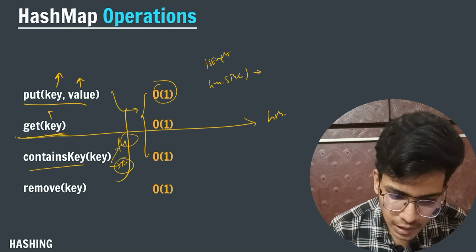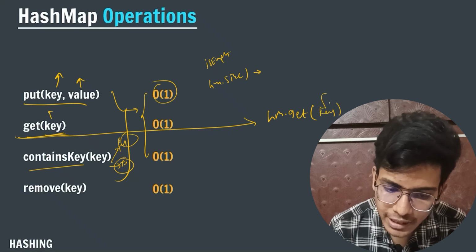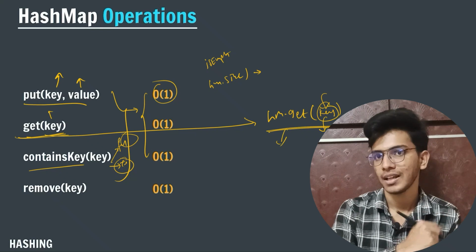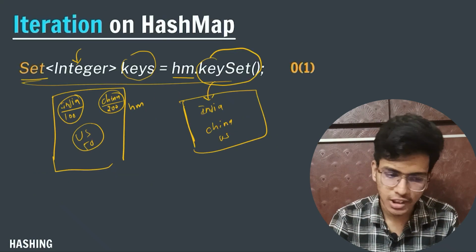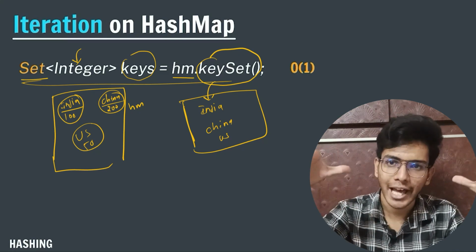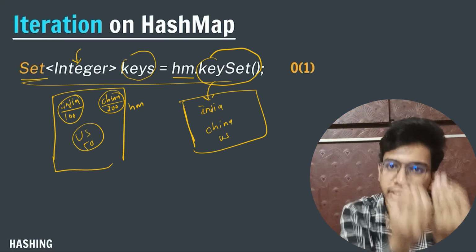So hm.get, and here I will pass whatever keys I am having, and after passing I will print it. Like this I will iterate. So what I am doing is that I am creating a set, and whatever keys I am having in the hash map, I am storing those keys into a set.